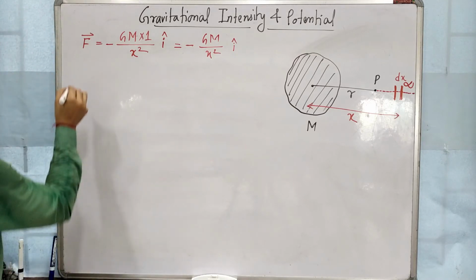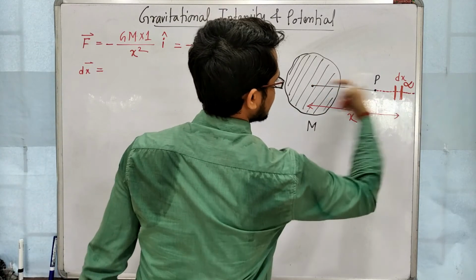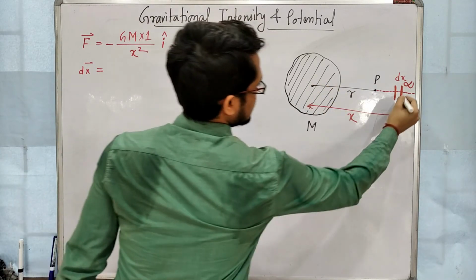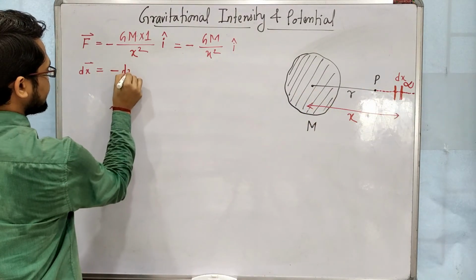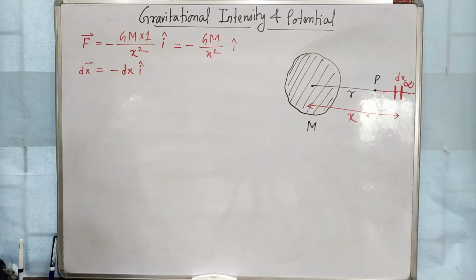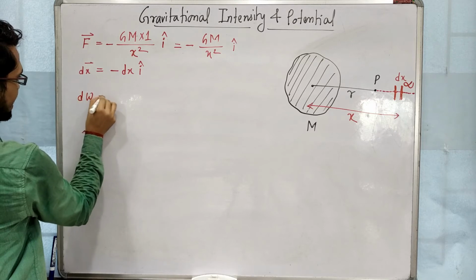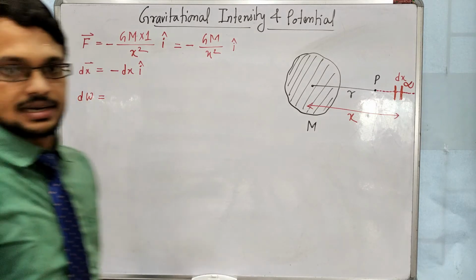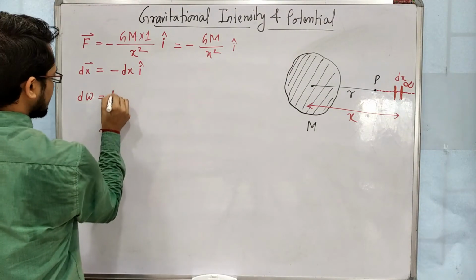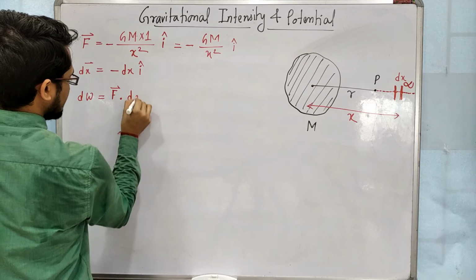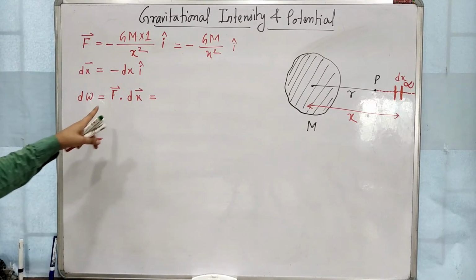Now the displacement dx, the vector displacement, is also in which direction? In this direction, towards the center of mass. This is the initial position, this is the final position. So again minus, along the x axis, so i cap. So the work done due to the small displacement will be dw, and the actual formula of work done is the dot product, F dot dx. Work done is the dot product of force and displacement.